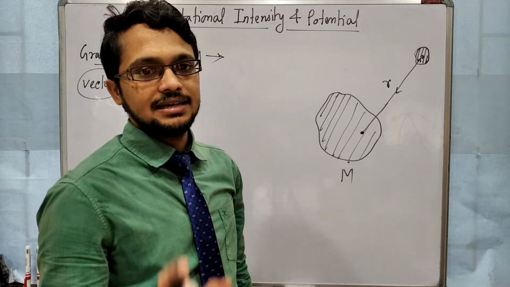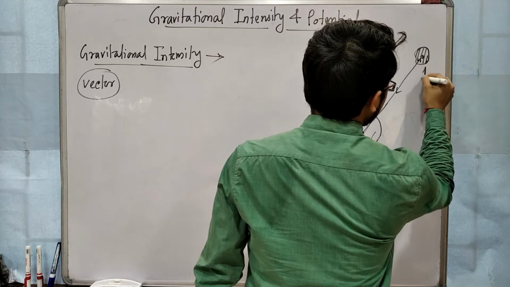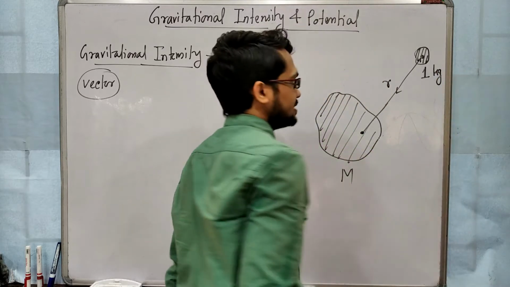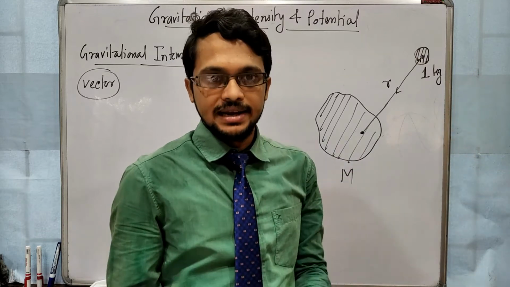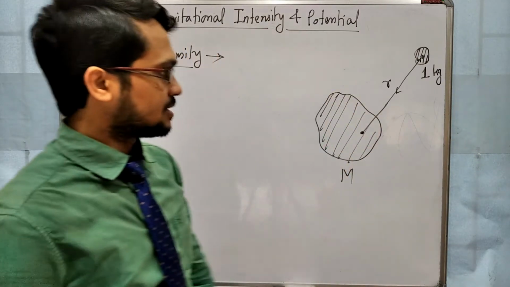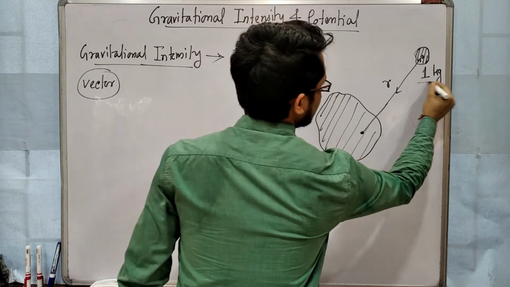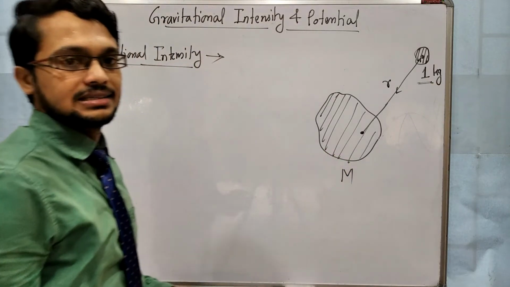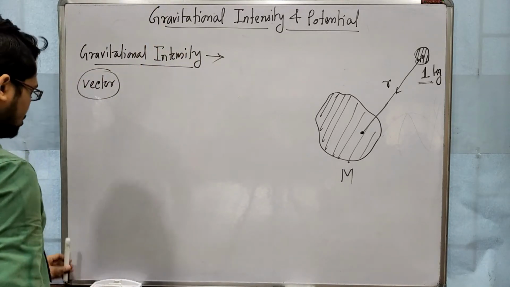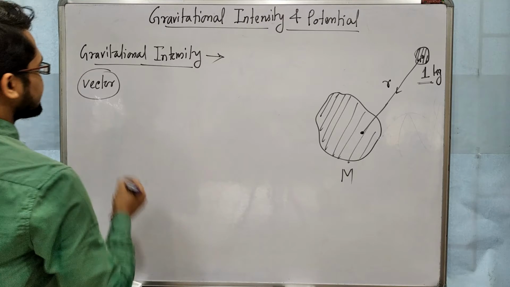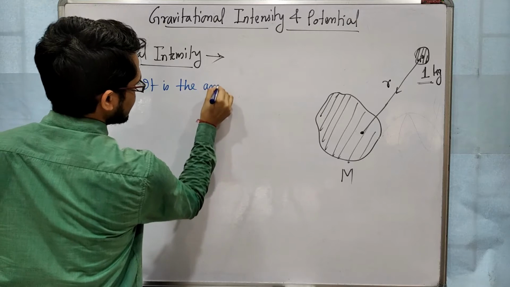The definition of gravitational intensity tells us to put a unit mass, suppose 1 kg in the SI system, at that point where you want to find the gravitational intensity due to a heavy object. Then the amount of force acting on this 1 kg mass is known as gravitational intensity at that point due to the mass capital M. So its definition is, it is the amount of gravitational force,